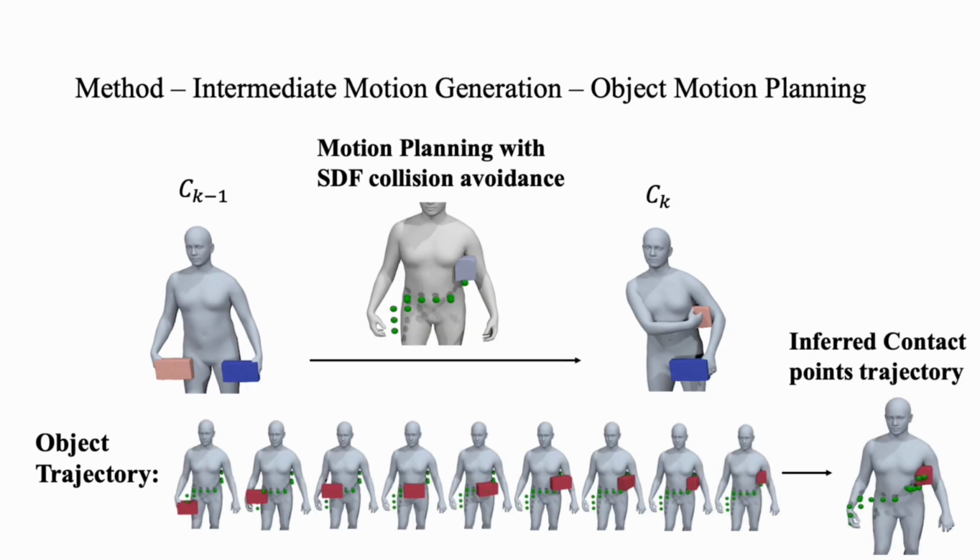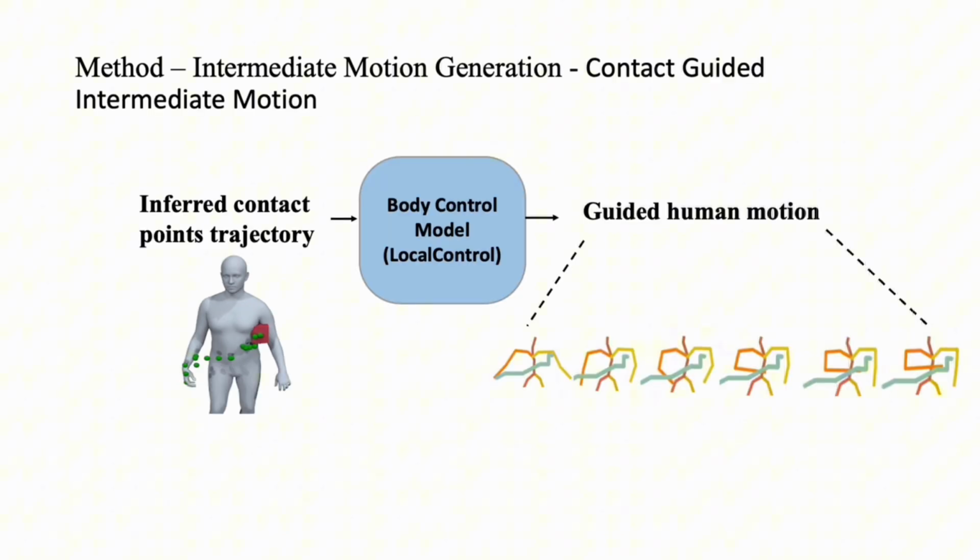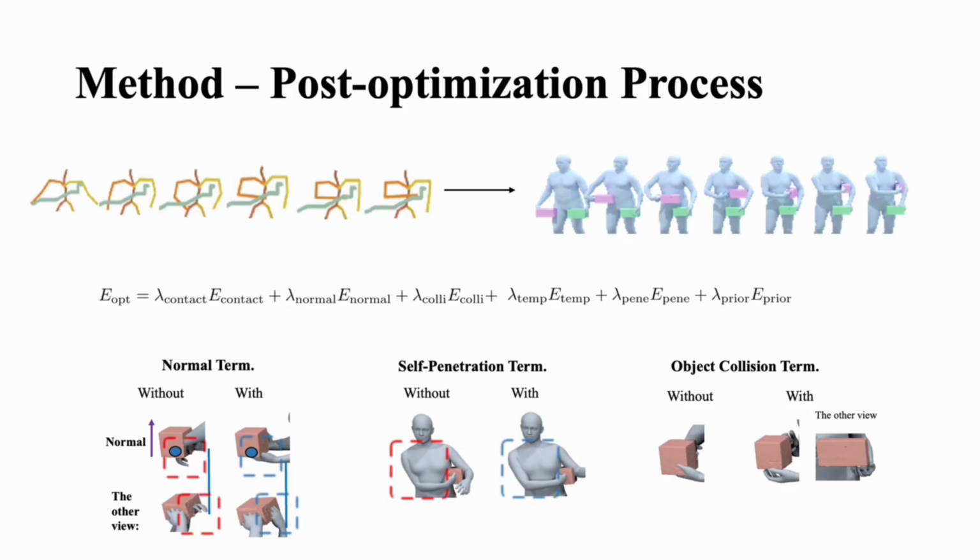After the key pose generation, we generate the intermediate motion. We first plan the object trajectory with SDF collision avoidance. The human body contact points are then inferred by attaching contacts to the object's trajectory. Using the inferred contact point trajectory, we use a body control model called local control to generate the skeleton-based human motion. By enforcing the following optimization terms, we optimize the skeleton motion into a smooth and collision-free human-object motion.